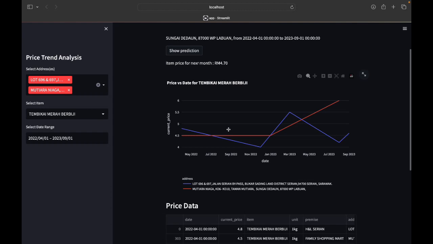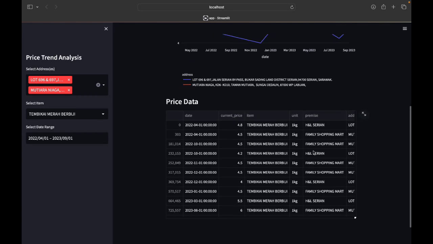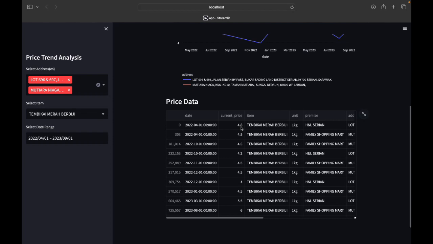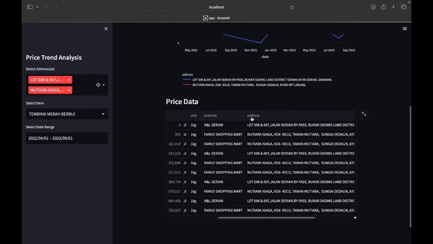And here we have the line chart showing two addresses with the trend of prices versus date. This enables users to choose and compare the prices of the goods in the market, and also enables governments to monitor the trend of the prices of the items to avoid sudden spikes in the prices of the goods. The most important thing is that we have the average price to compare each of the prices to see whether the price is normal or not. And here we have a price data table with date, current price, items and so on.